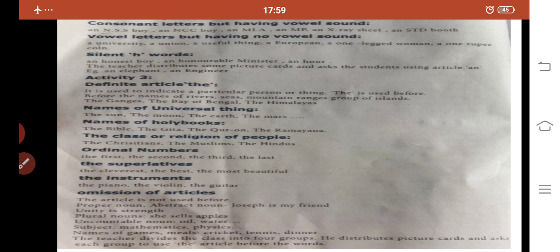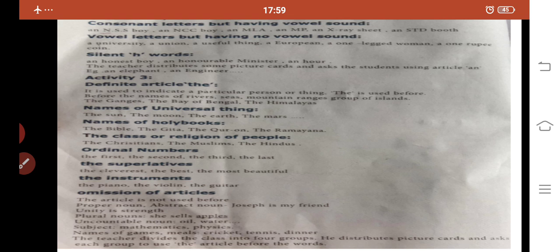Next one, before the abstract noun also we should not use the articles, like friendship, honesty. Before that abstract noun we should not use these articles. Then before the plural nouns we have to omit the articles. Apples, here the word is apples.